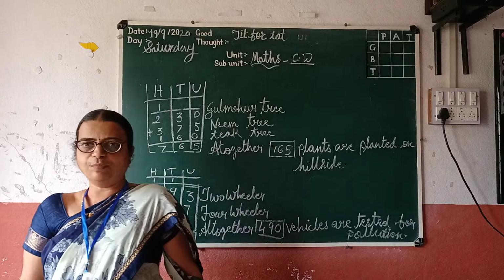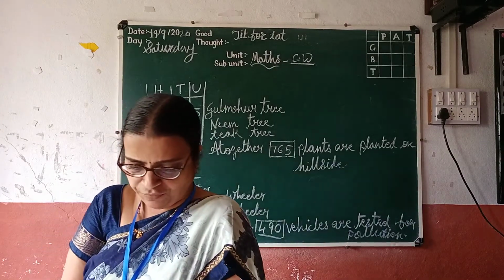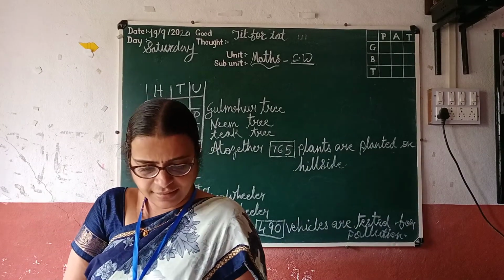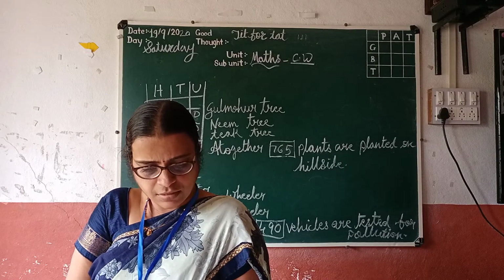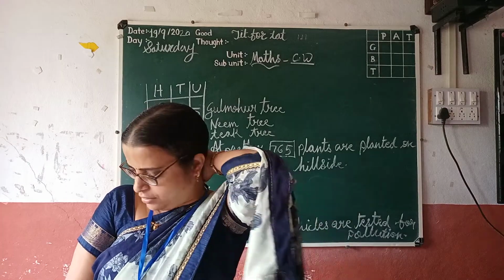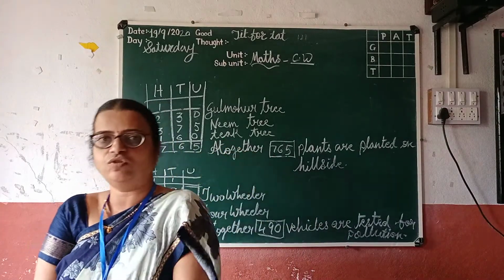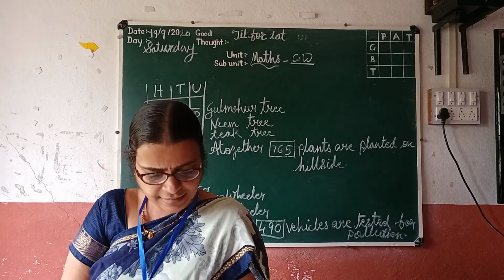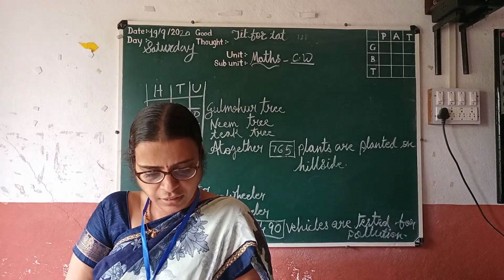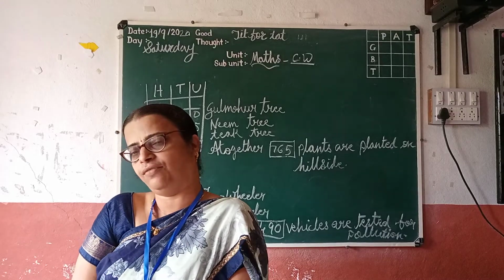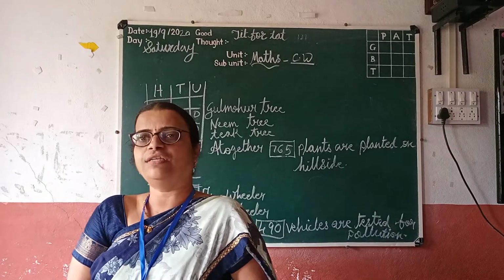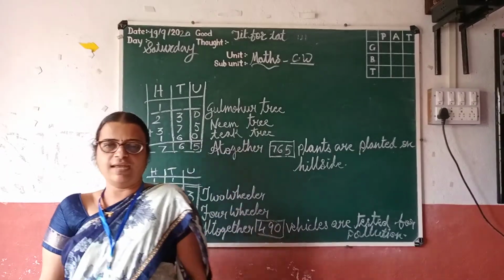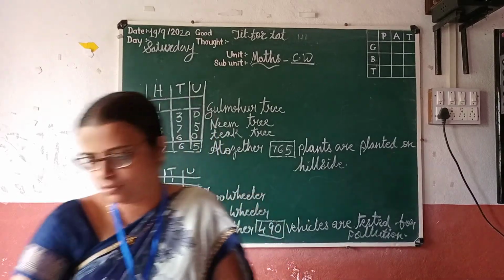Now in Reliable book part 3, page number 51, there is an extra question and answer. I am going to solve two, and the rest you have to solve. And again on the next page, page number 53, there are two sums. I am going to solve some and the rest you have to solve. So you have to solve this in your notebook as well as in your Reliable book.